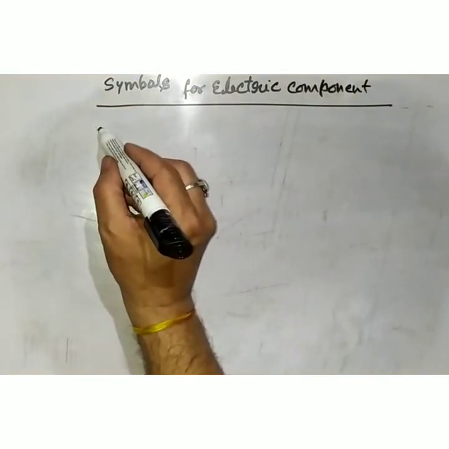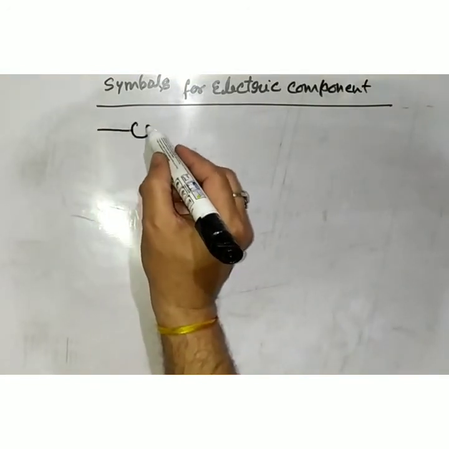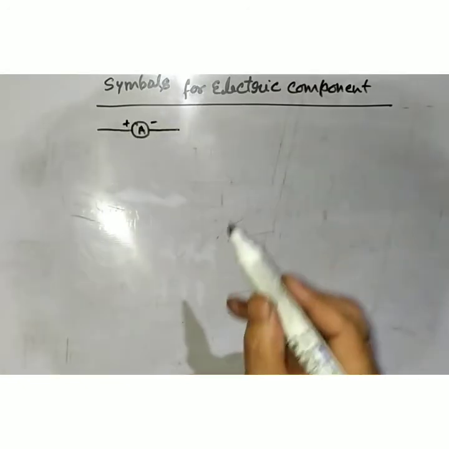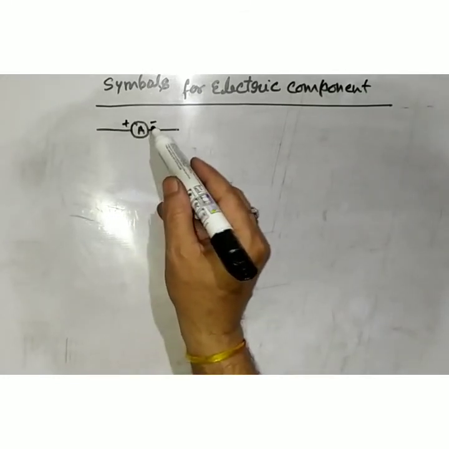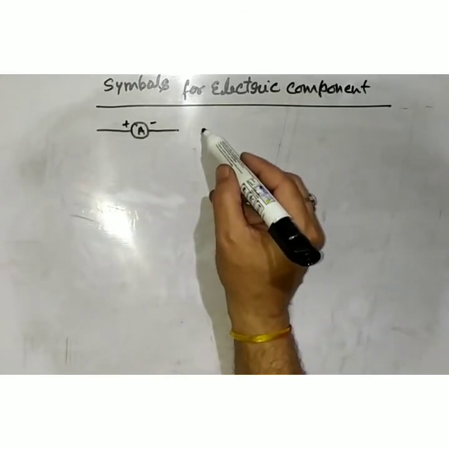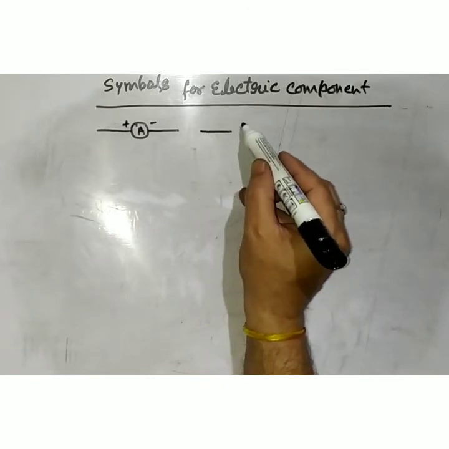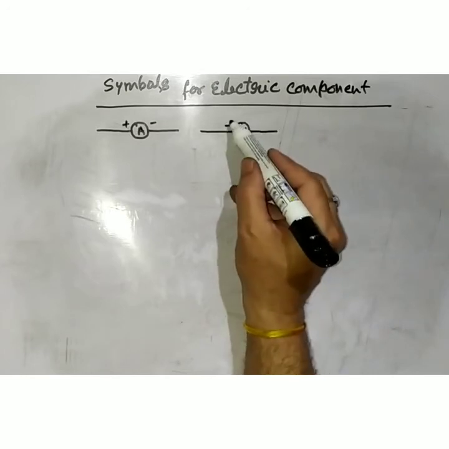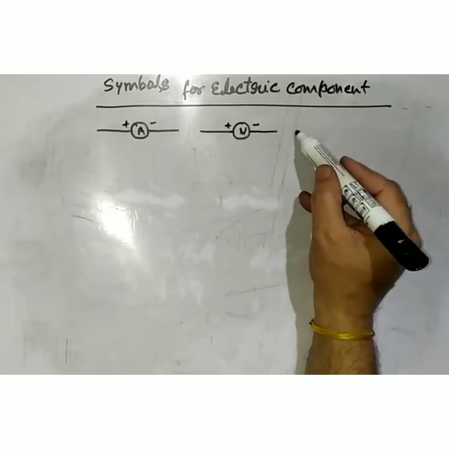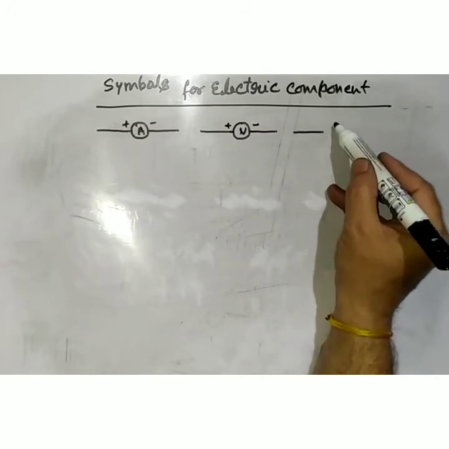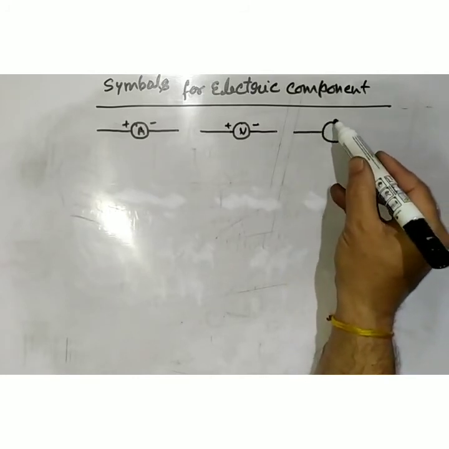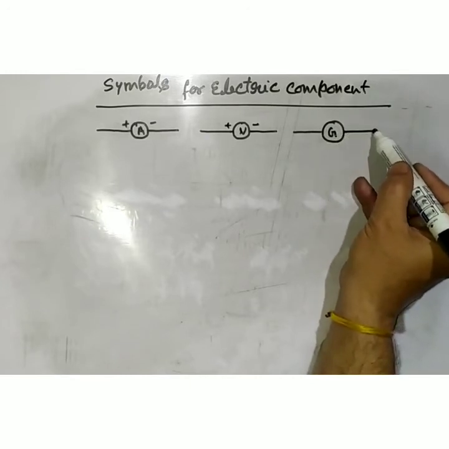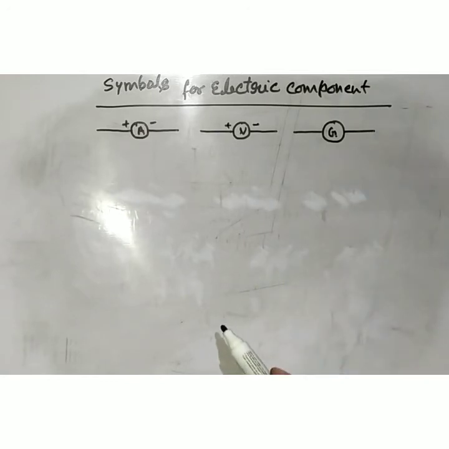It is an ammeter, that is used to measure the electric current. It contains one positive terminal and one negative terminal. And the same thing, there is a voltmeter which is used to measure the potential difference. It also contains positive and negative terminals. And there is another appliance which is used for electric current, that is known as a galvanometer, but it does not have positive and negative terminals.